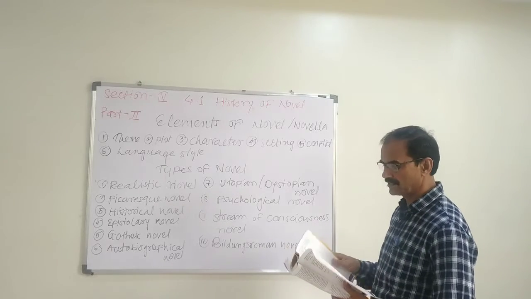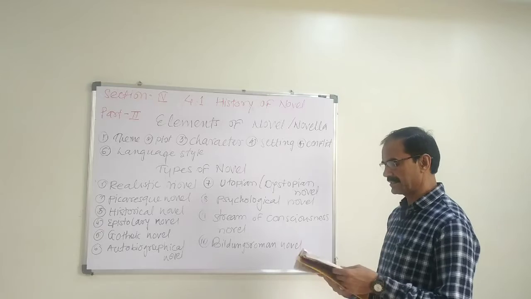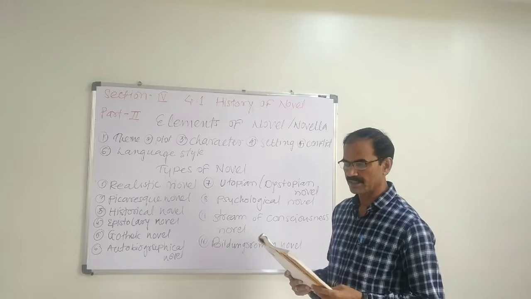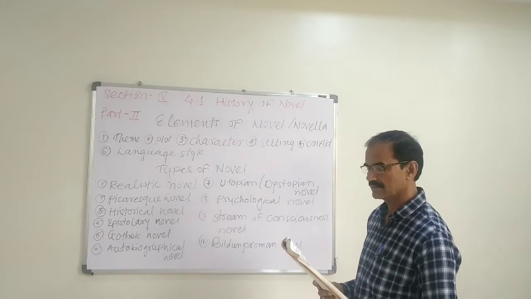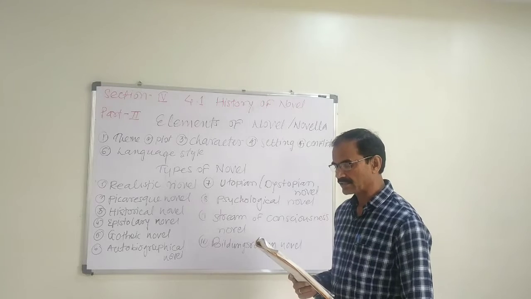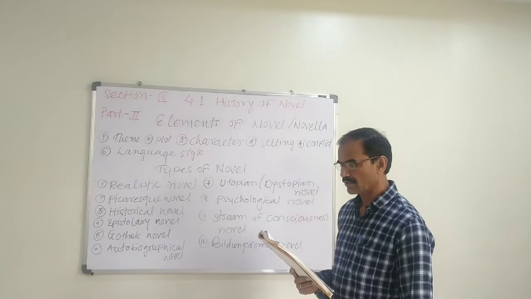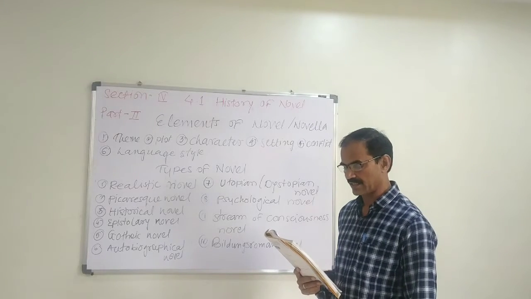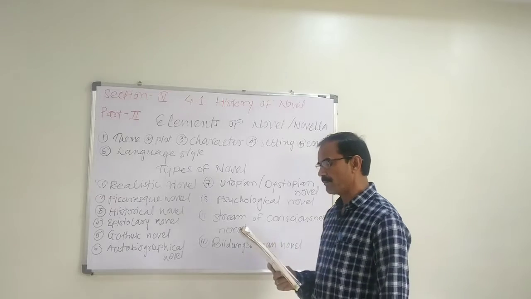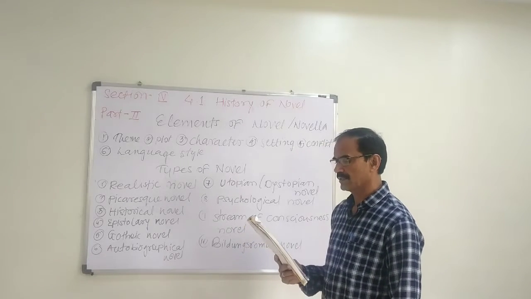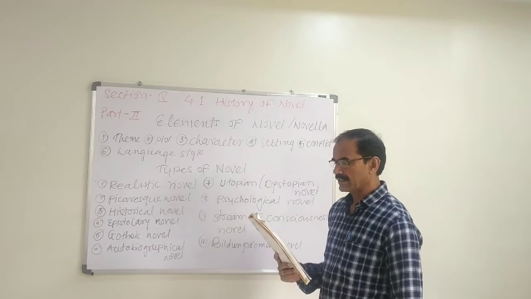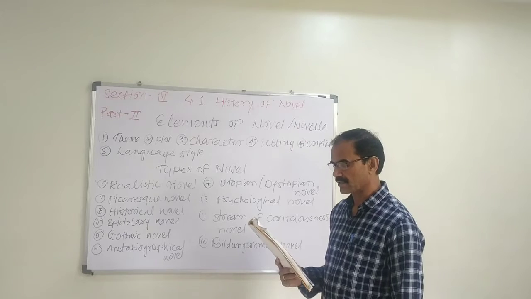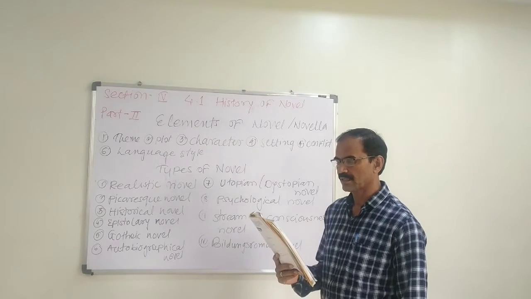So we will see the types of novel one by one. Realistic. The realistic novel is fiction that gives the effects of realism. What is reality? That is realistic. Sometimes this is called a novel of manners, social manners, social status. It may be characterized by complex characters with mixed motives that are rooted in social class. The characters in the realistic novel interact with other characters and undergo everyday experiences.